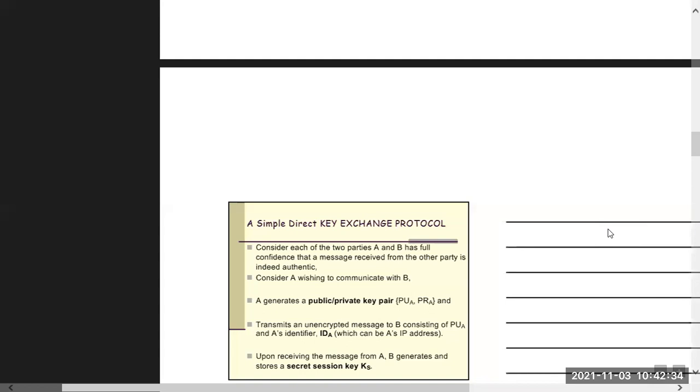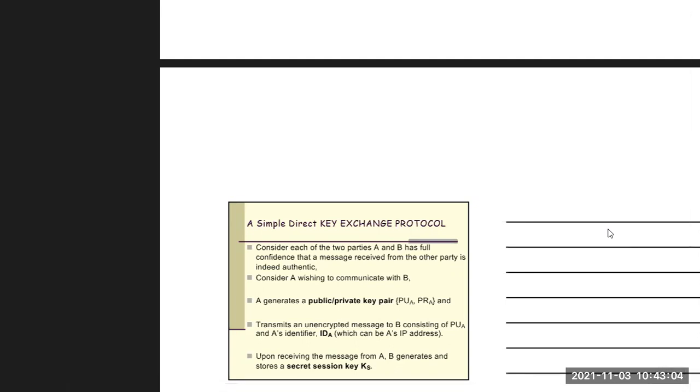The unencrypted message will consist of the public key and an identifier, let's say IDA. The message consists of PUA and IDA, but not the private key.